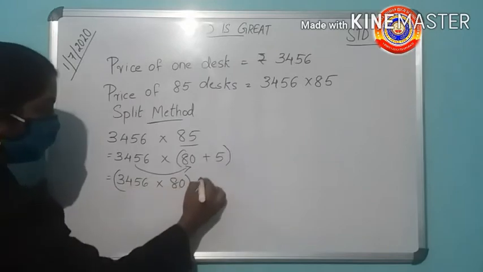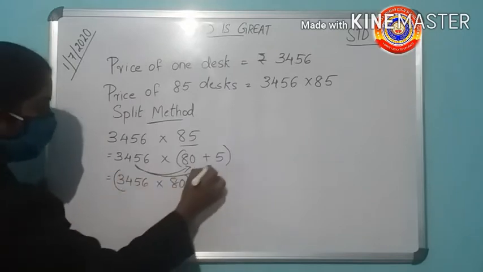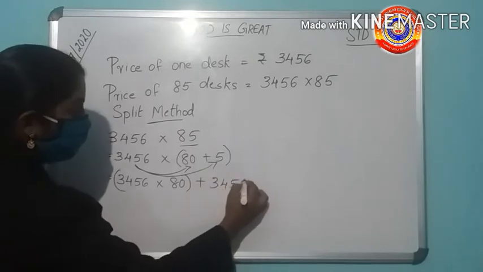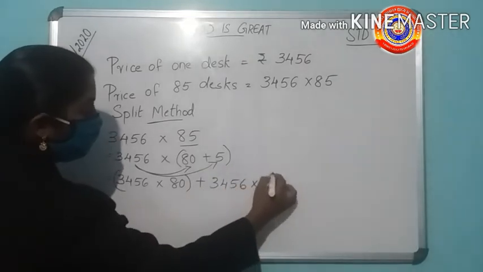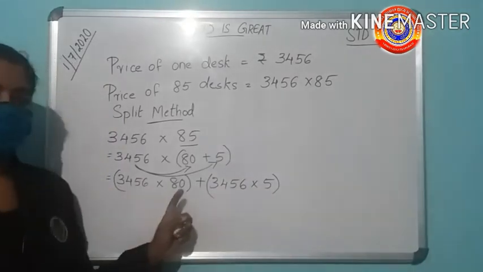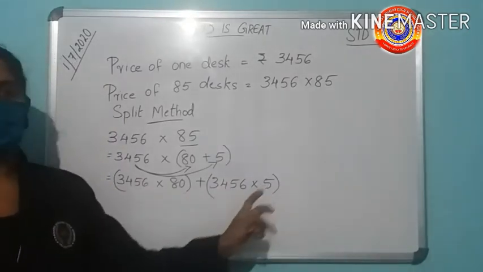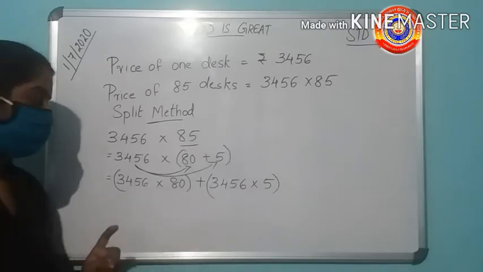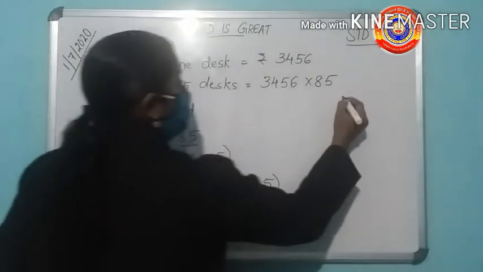Put it in bracket, then put the plus sign, then 3456 into 5. Put it also in the bracket. You have to do the numbers in the bracket first. That is 3456 into 80. No need to write the 0.